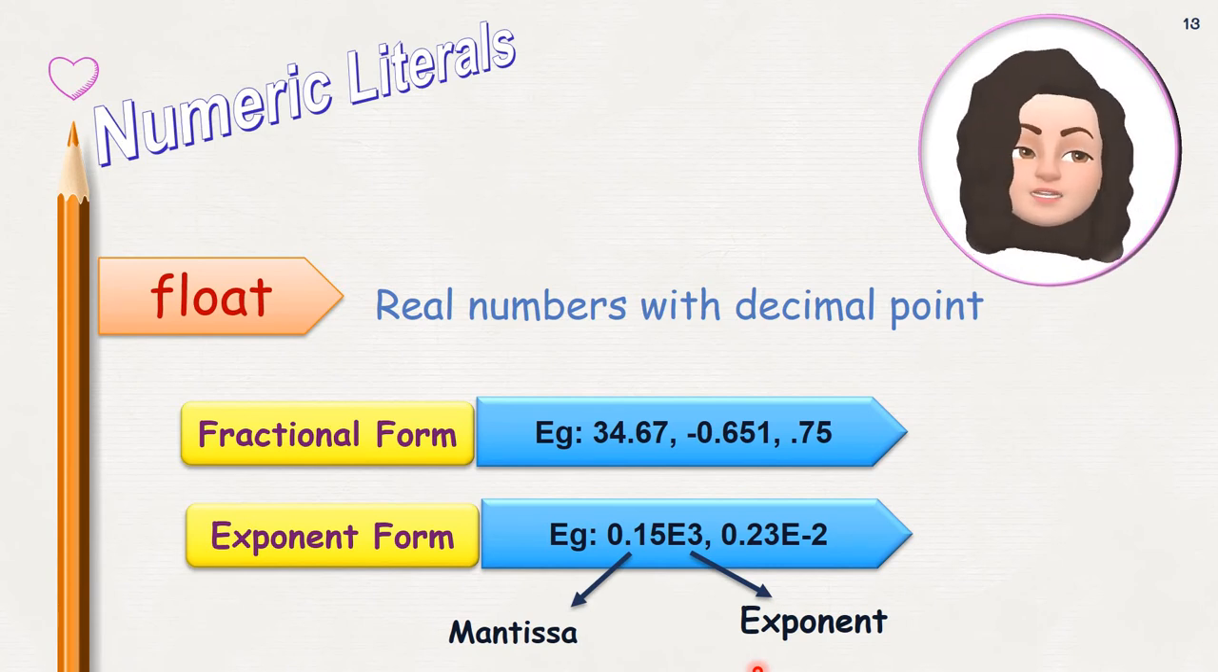Fractional form means the numbers with a decimal part. It has a fractional part also. So what is the fractional part? After the decimal point, whatever comes is the fractional part. Okay, so 34.67, this is fractional form.